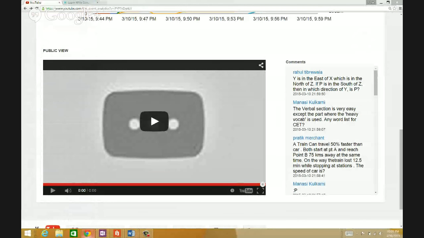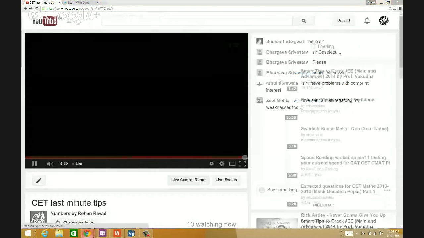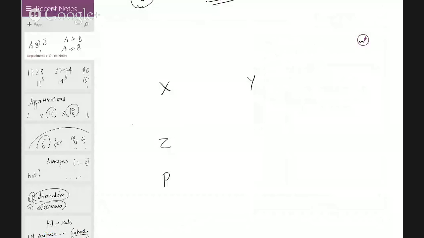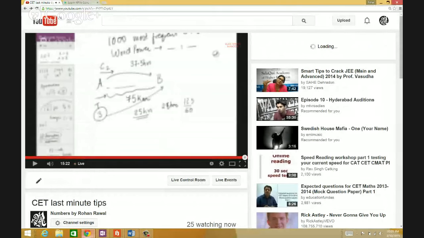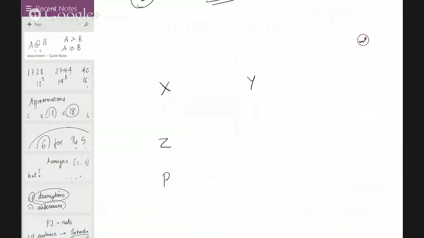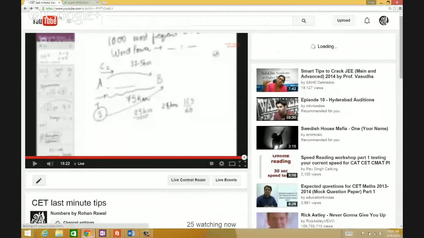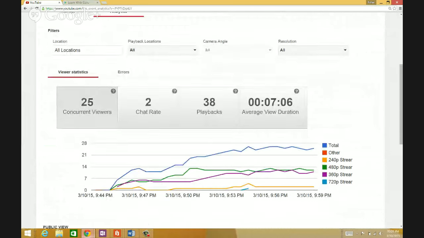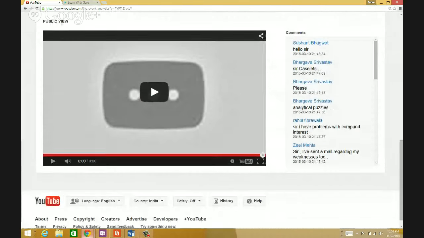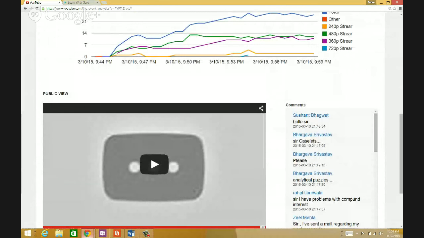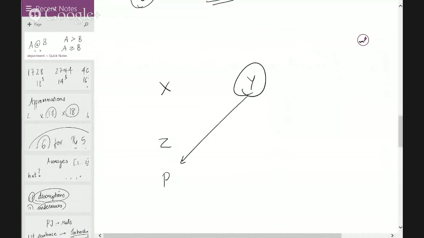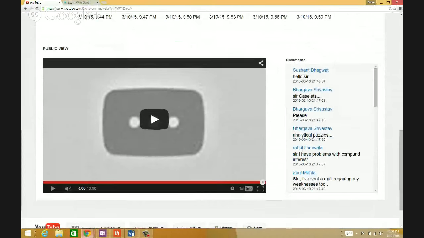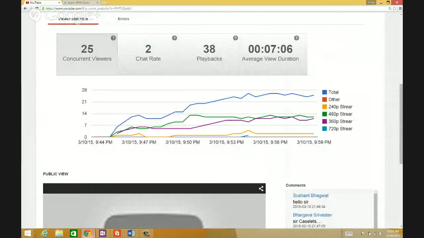If P is in the south of Z, so P is further down here, then which direction of Y is P facing? In that case, the direction of Y that P is facing is basically southwest. So P is southwest to Y precisely. All right, I hope that's pretty clear.